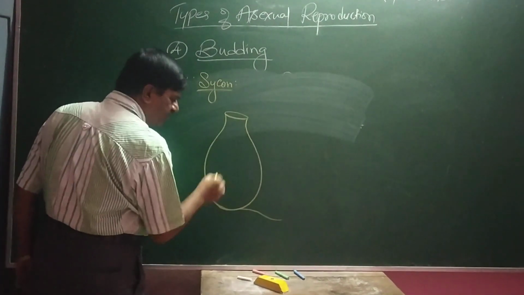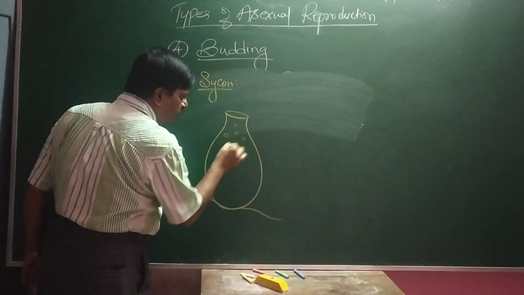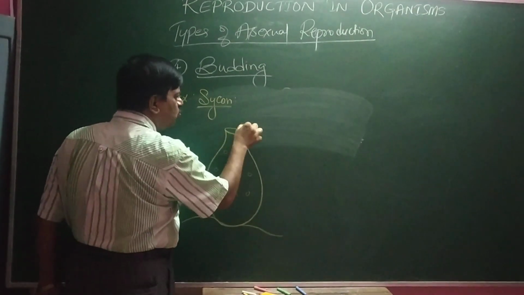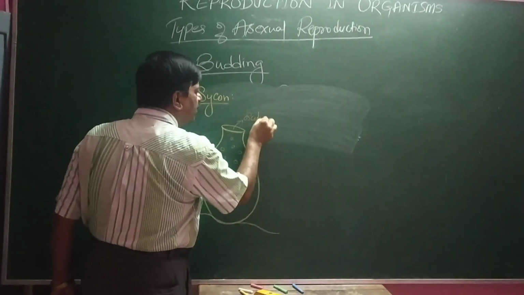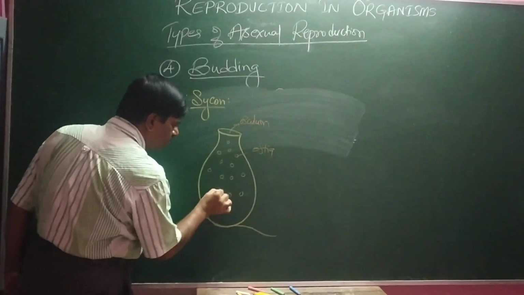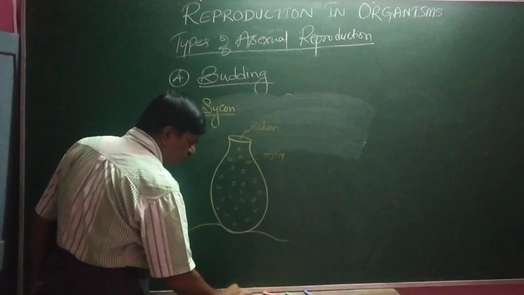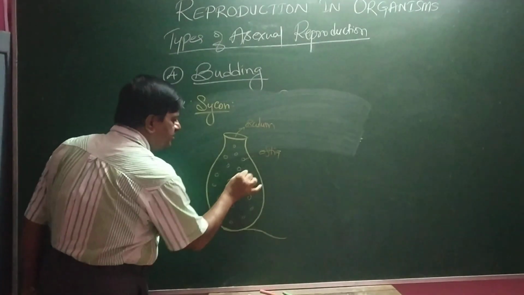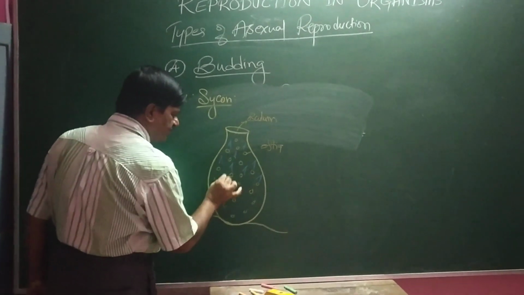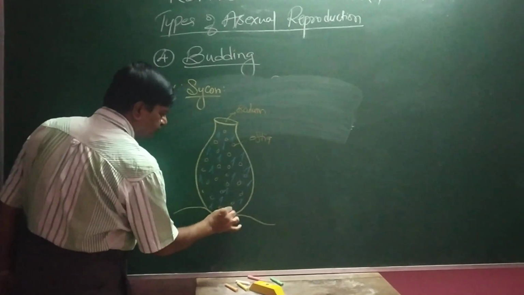There are microscopic pores called ostia, and a large opening called the osculum. Calcareous spicules are present on the body. So this is Sycon.